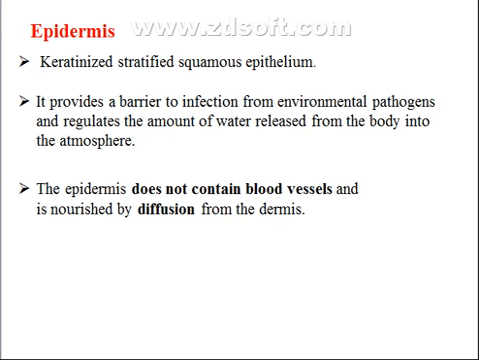The epidermis is keratinized stratified squamous epithelium, which provides a barrier to infection from environmental pathogens, and it regulates the amount of water released from the body into the atmosphere. The epidermis is avascular. This means it doesn't contain blood vessels and is nourished by diffusion from the dermis.